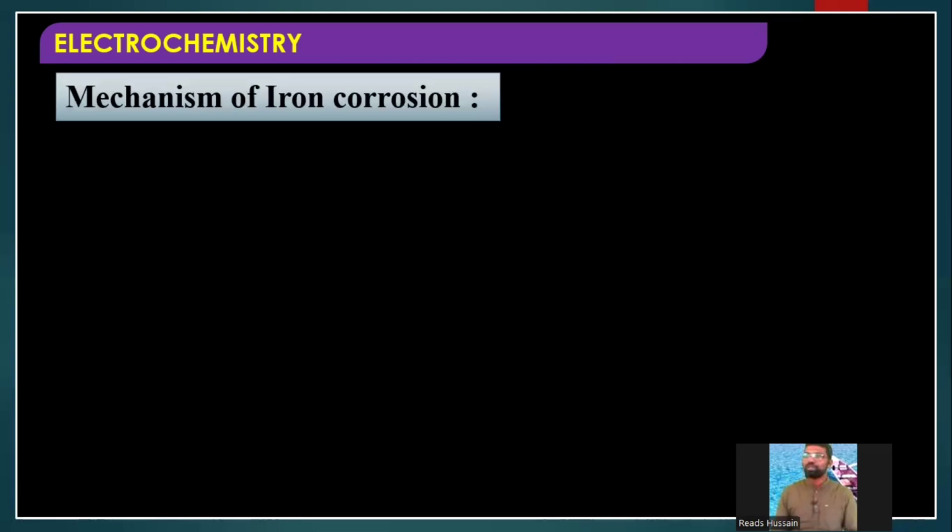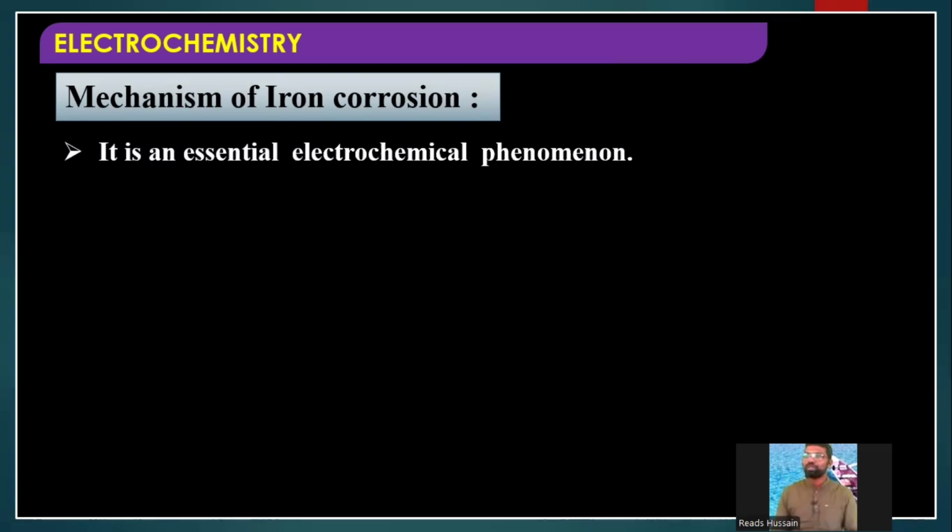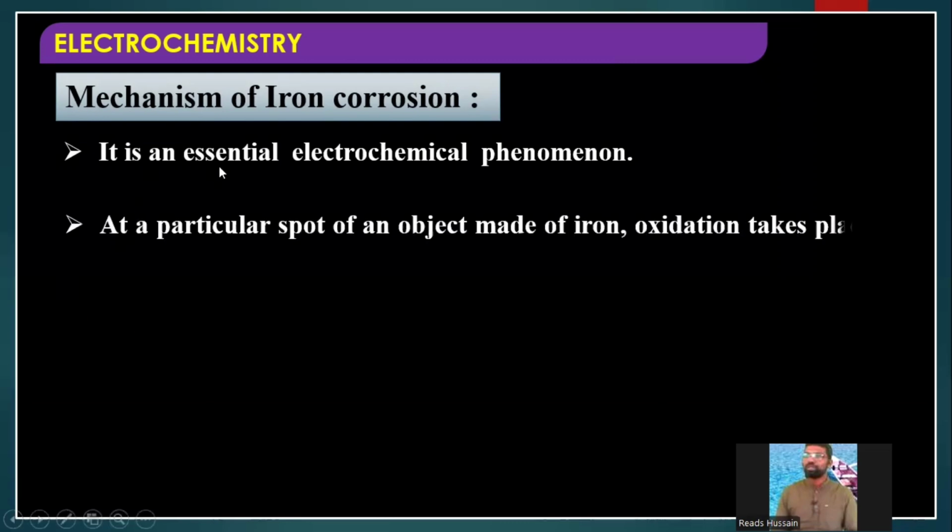Now let's discuss briefly the mechanism of iron corrosion. How does iron undergo corrosion? The process of corrosion we are going to discuss also includes some chemical reactions. You need not worry about these chemical reactions, but it is better if you can learn them also. See the first point: corrosion is an essential electrochemical phenomenon.